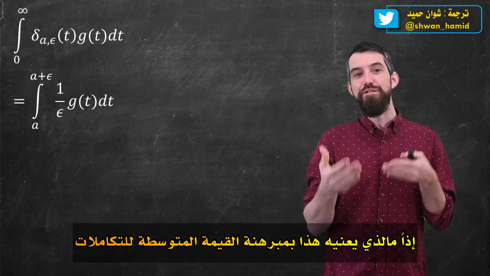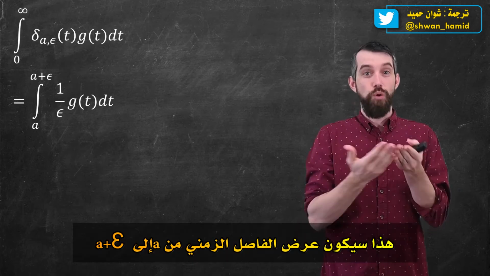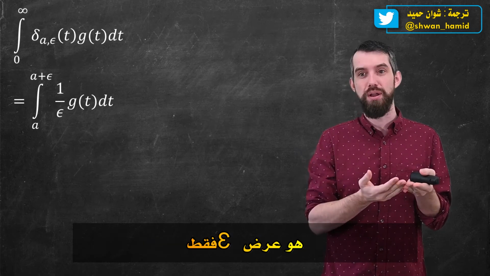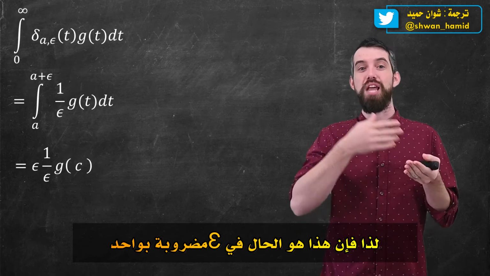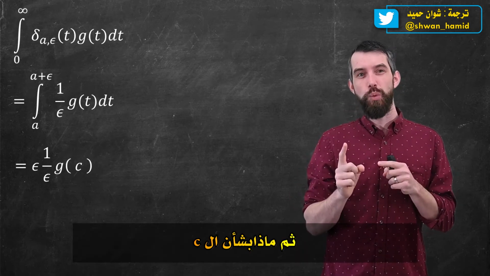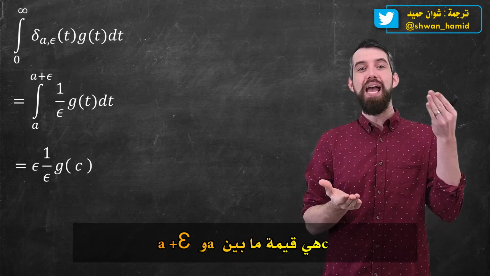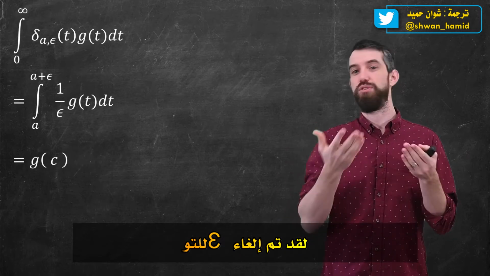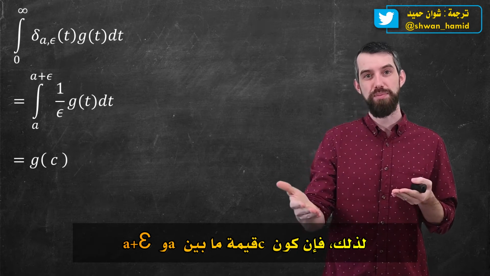By the mean value theorem for integrals that we just saw, this is going to be the width of the interval, A to A plus epsilon, which has just a width of epsilon, multiplied by the integrand at some point. So this is epsilon times 1 over epsilon times g of c. And then what about that c? Well, c is some value in between a and a plus epsilon. It's in the defined interval. The epsilons just cancel, and so I'm just left with g of c. So again, c is some value between a and a plus epsilon.